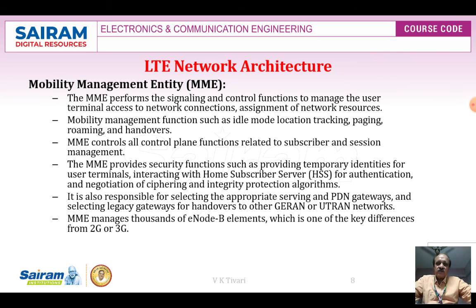It is also responsible for selecting the appropriate serving and PDN gateway and selecting legacy gateway and handover to GERAN and UTRAN networks also. MME manages thousands of eNode B elements, which is one of the key differences from 2G and 3G.